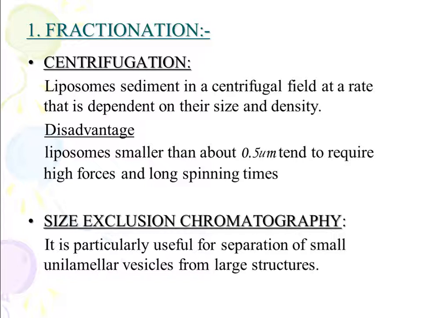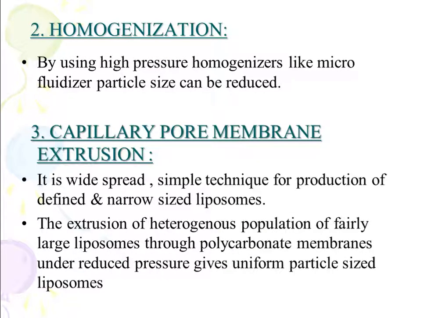Size exclusion chromatography is particularly used for separation of small unilamellar vesicles from large structures. In homogenization, by using high pressure homogenizers like a microfluidizer, particle size can be reduced. Capillary pore membrane extrusion is a widespread and simple technique for the production of defined and narrow sized liposomes. In this, as we have discussed earlier, polycarbonate membranes may be used under reduced pressures.